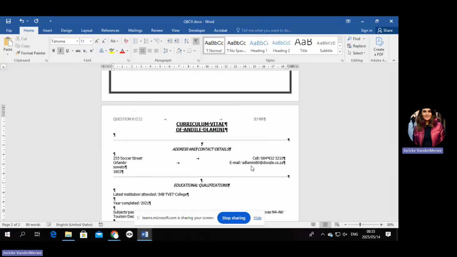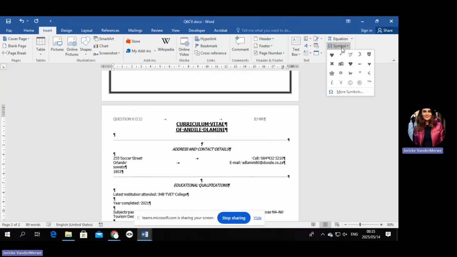Then insert symbols, plus one letter space, Wingdings, 14 and 48. Okay. So they want the cell number here. They want in front of the cell, there must be a space. In front of the space, there must be an insert symbol.